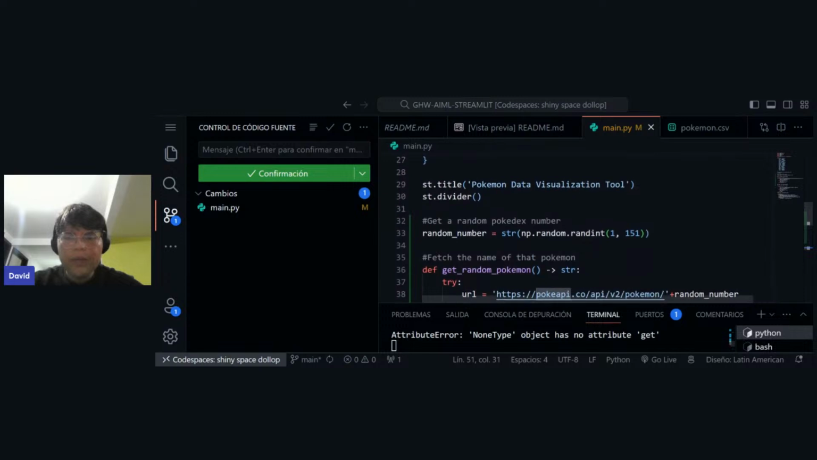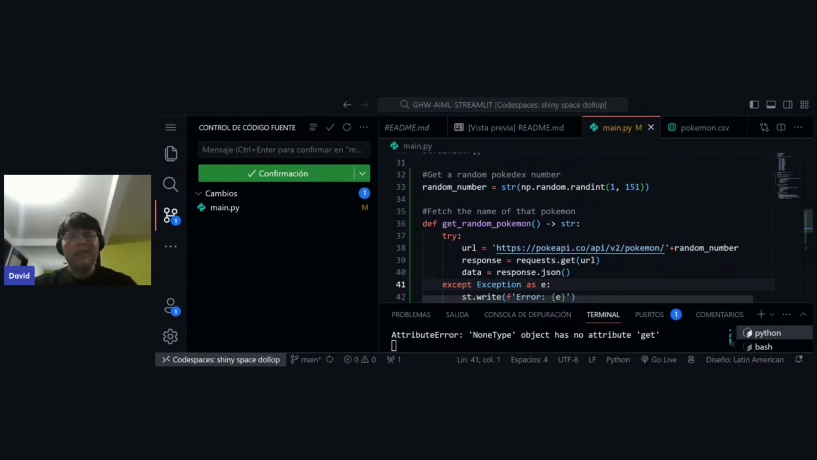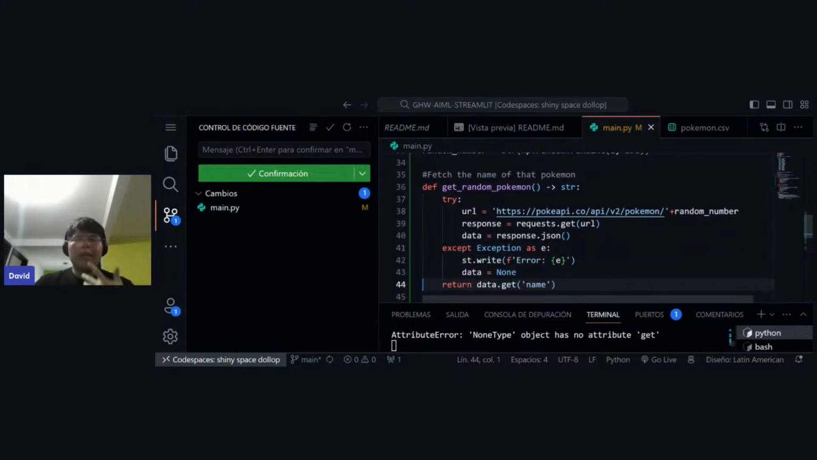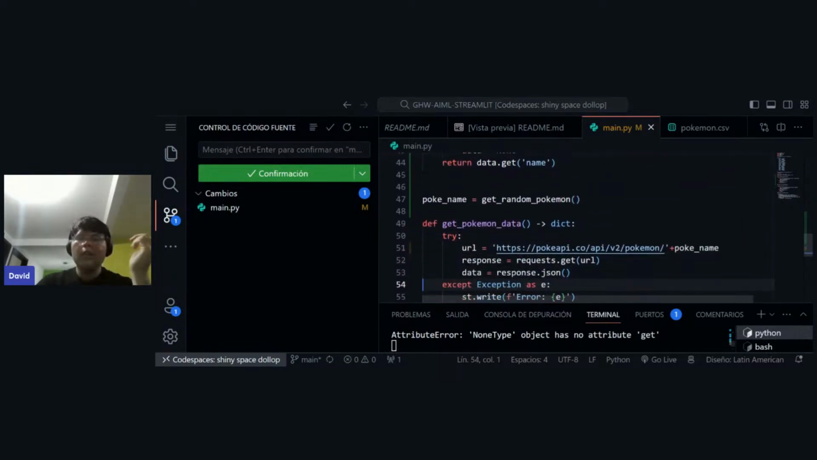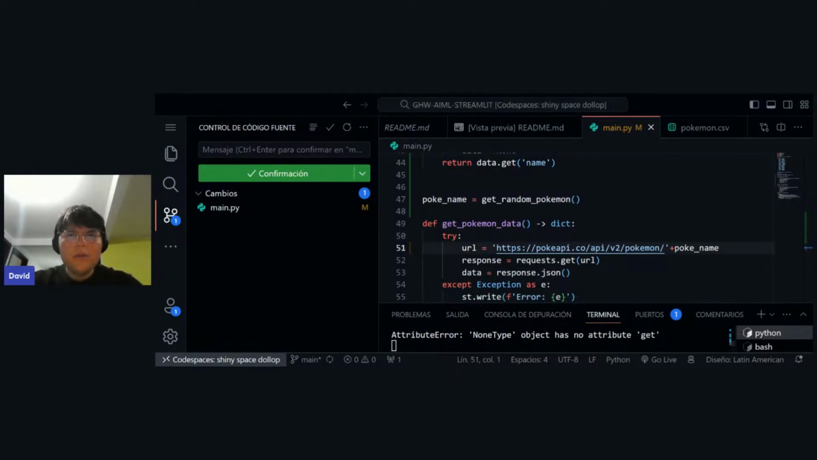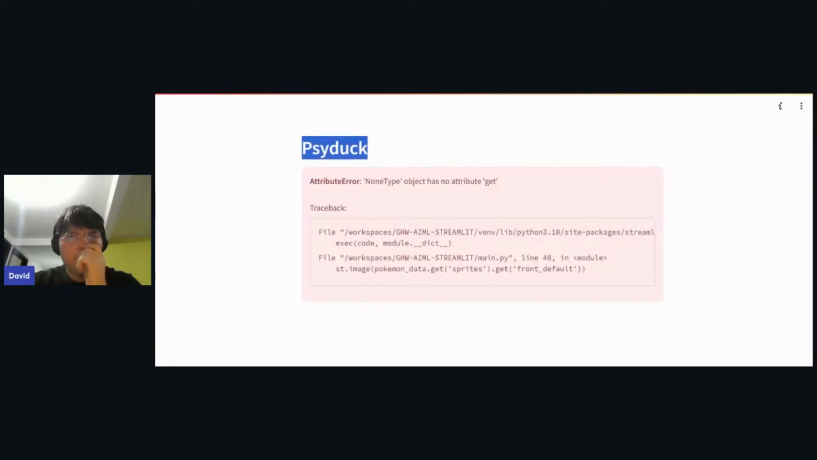So yeah, first we get a random Pokedex number between 1 and 150, and then we're going to fetch just the name of that random Pokemon, and after getting that name, we're going to fetch all the data of that Pokemon, right? So let's try to see if this changed everything.